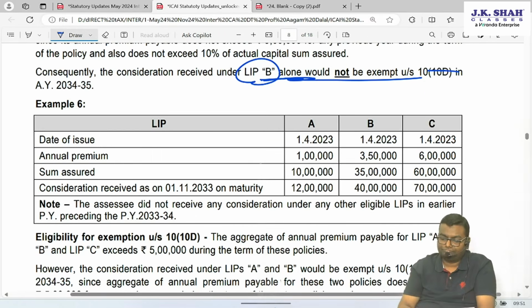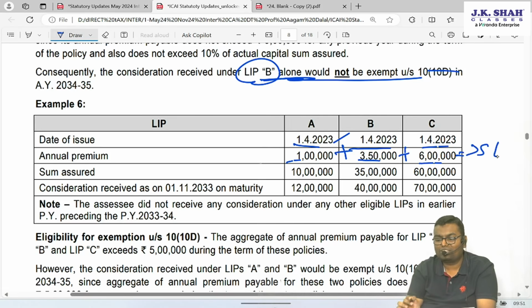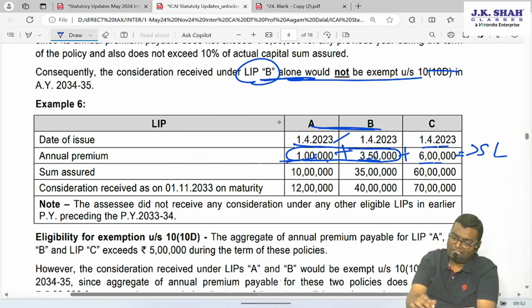Example 6. Again 3 policies are there. All 3 policies are issued on 1st April 23. So 5 lakh wala rule is applicable for all. Annual premium 1 lakh, 3 lakh 50 thousand and 6 lakh. If we do total of this, obviously it is more than 5 lakh. 5 lakh wala rule is applicable. But now those policies whose individual or total premium is less than 5 lakh, that will be exempt. So can I say policy number A and B's premium is 1 lakh and 3,50,000. Total is going 4,50,000 only, less than 5 lakh. So these two policies I can give exemption.